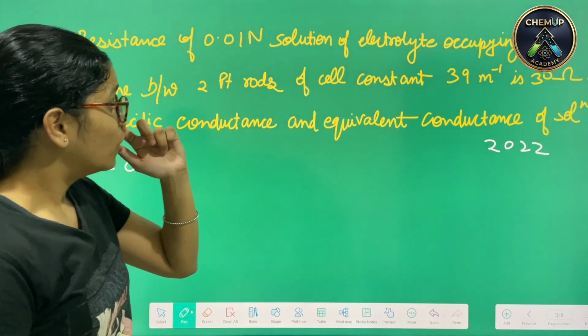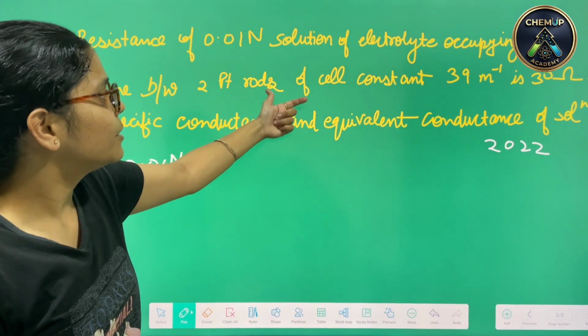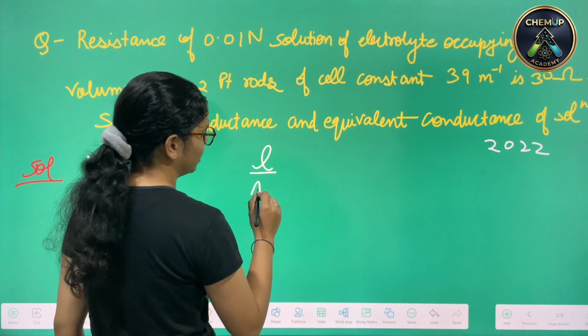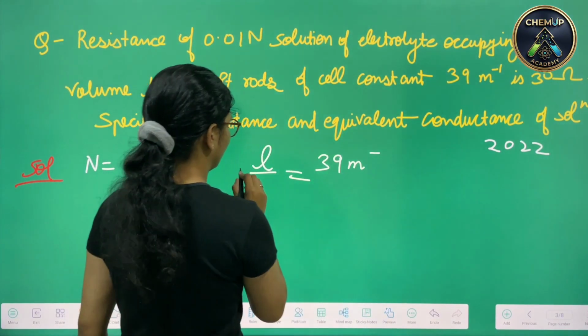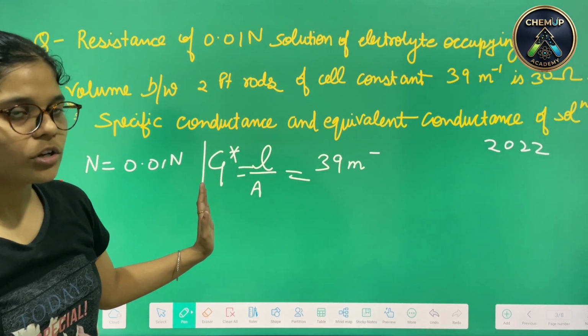Normality is given here. A solution of electrolyte occupying a volume between two platinum rods of cell constant. Remember, cell constant we used to write as L upon A. That was supposed to be 39 per meter. Also, this was known as G dash. Like these were also given.